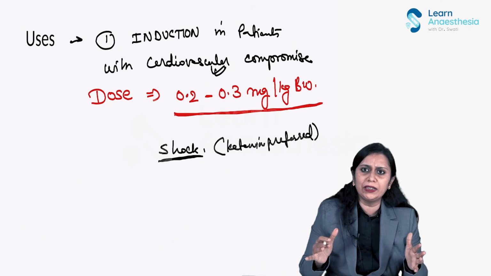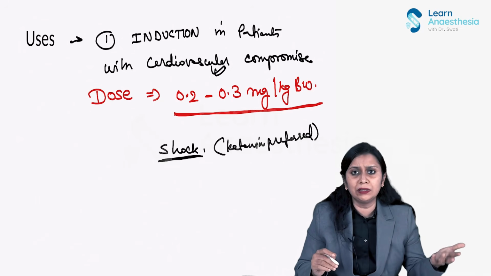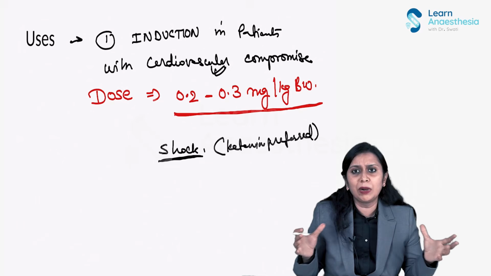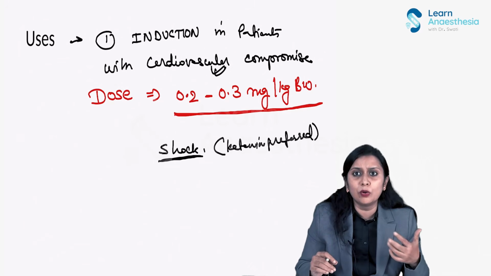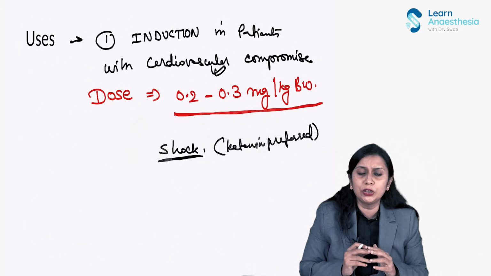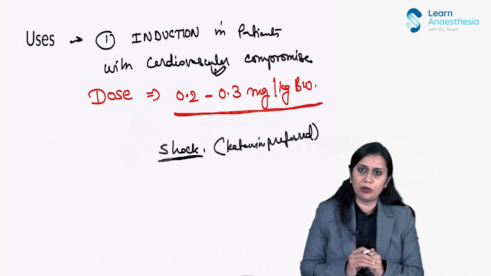During induction only, hemodynamic imbalance is more of our concern. For maintenance, with balanced anesthesia and multiple agents which we are using, we can maintain the hemodynamics more easily compared to induction. Got it? So this is all about our etomidate. Okay.